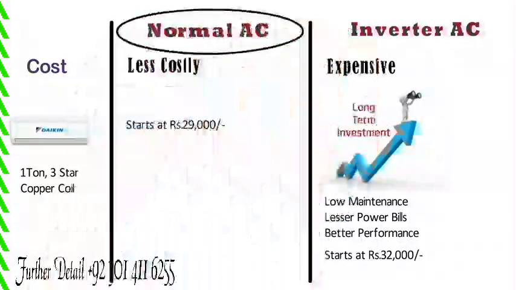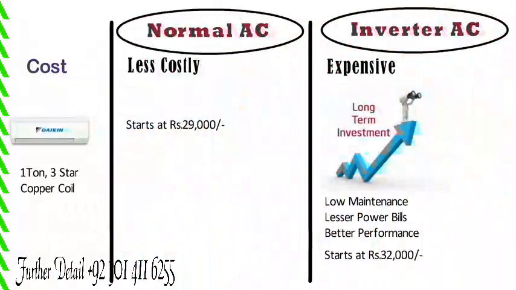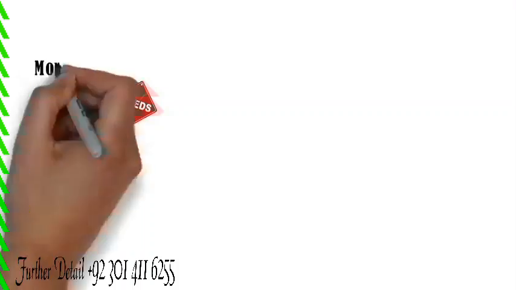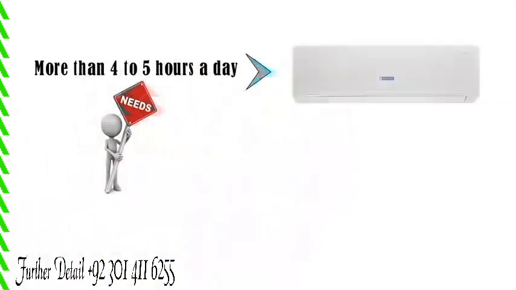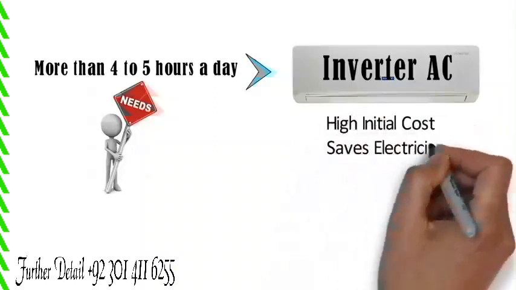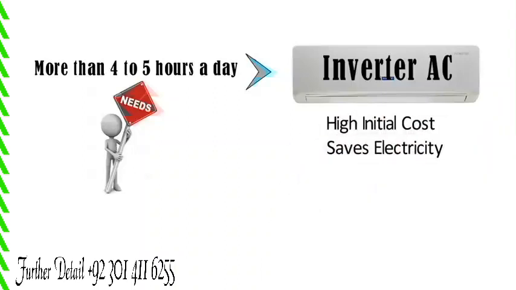Now we understood the differences between normal AC and inverter AC. And we can say that the inverter AC has a lot of advantages, but they are costly as compared to normal AC. It is advised that you select an air conditioner that is suited to your needs. If you use AC for more than 4 to 5 hours a day, then inverter AC is the best option, as the initial cost of inverter AC is high, but it saves power and it is energy efficient. Over a period, it eventually saves on huge electricity bills.